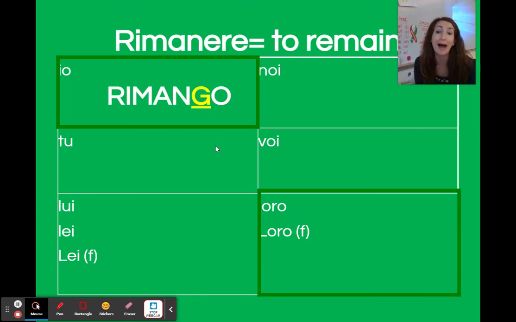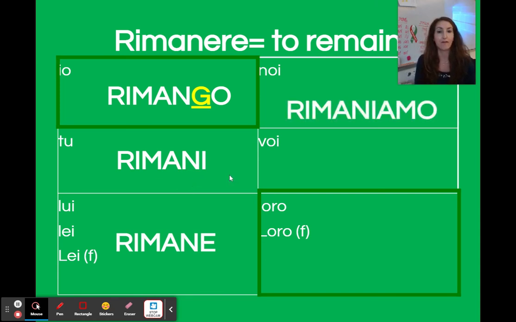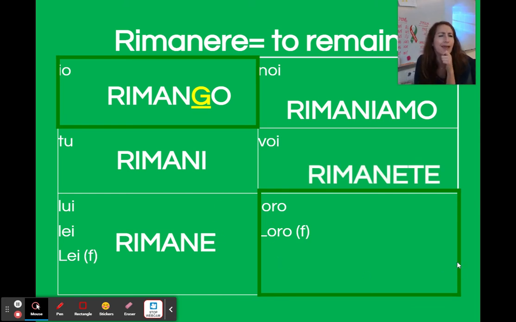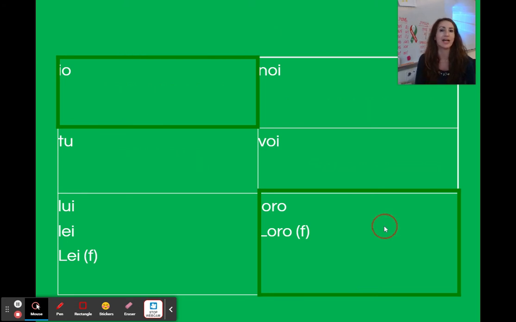Tu is totally normale. Tu rimani. Lui, lei, also totally normale. Lui, lei ends in e. Rimane. Noi, iamo: rimaniamo. Voi, ete: rimanete. And loro, again, strange. Perché? Why? Che vedremo? What will we see? It has also an added lettera G, which means it becomes loro rimangono. Let's do a little bit of pratica and see how we do.